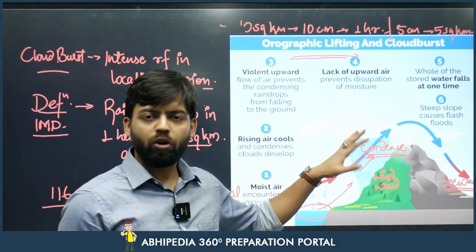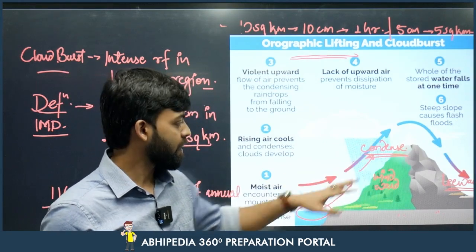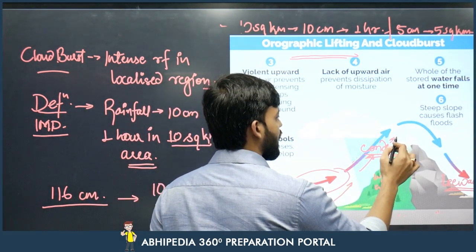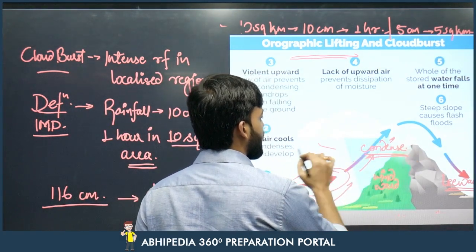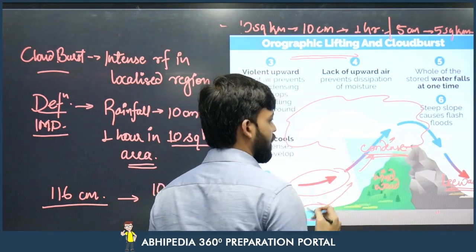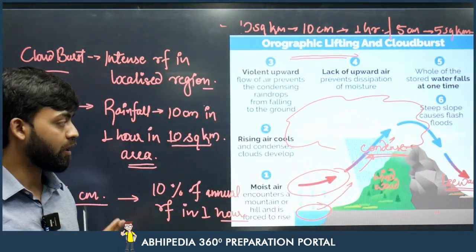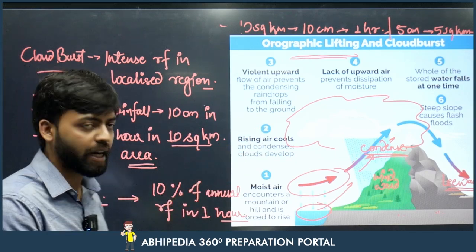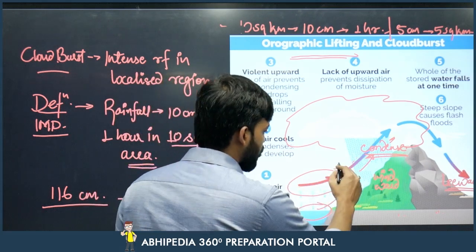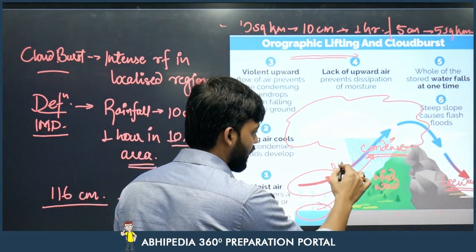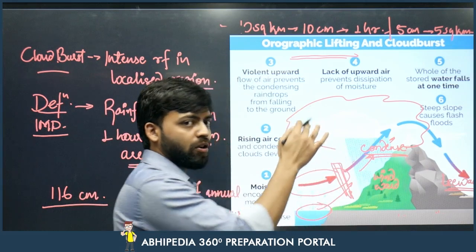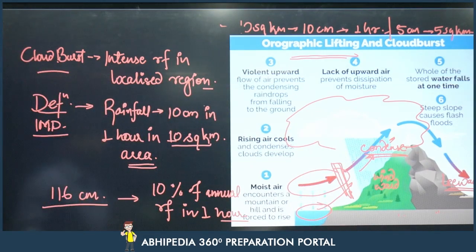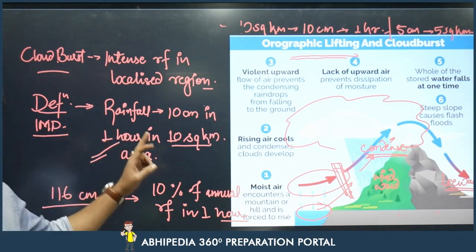Normally there should be precipitation after condensation, but because of the presence of strong wind, it further rises up, the water gets accumulated, and the cloud gets bigger and bigger. There is a lot of water moisture present in the cloud, but precipitation is not happening. The cloud is getting heavy. Once the strong wind weakens, precipitation or downpour happens in a very short span of time at very high intensity. That is the cloudburst.